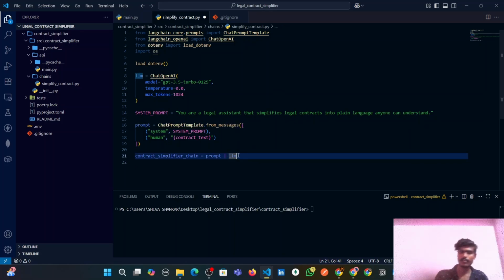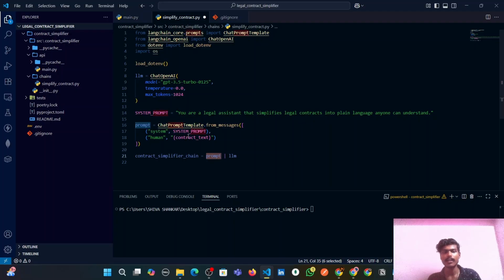Now what happens under the hood is we will pass a contract text. That contract text will be given as input to this prompt first. So that contract text will go here, and the prompt will be structured as: you are a legal assistant that simplifies legal contracts into plain English anyone can understand, and below that the contract text which we have given.